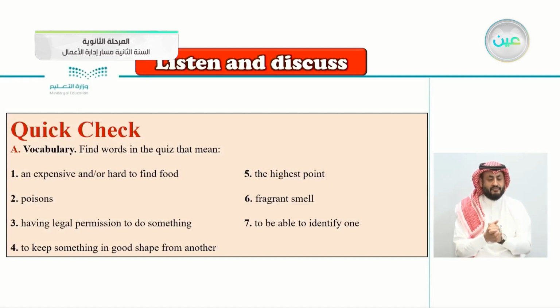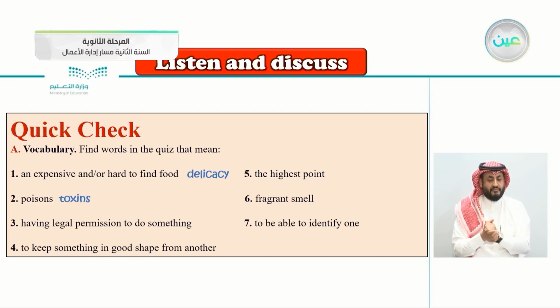Vocabulary. Find words in the quiz that mean number 1, an inexpensive or hard to find food. So which word from the vocabulary means this one? An inexpensive or hard to find food, we say delicacy. Very good. Poisonous, the same meaning as poisonous. Very good. We say toxins.